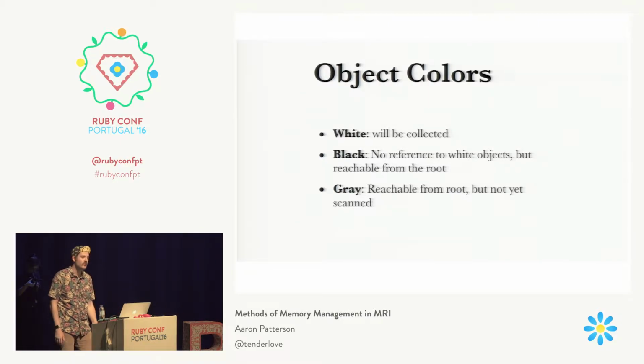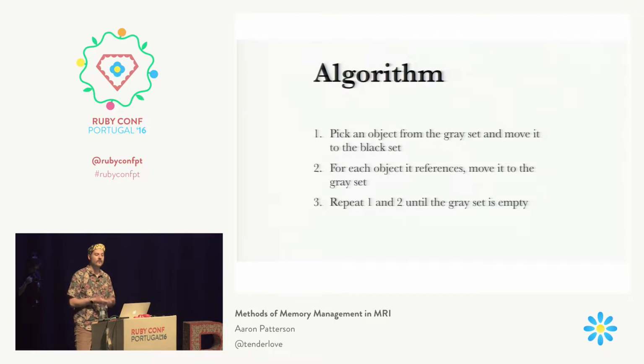So the algorithm is, we pick an object from the gray set and we move it to the black set. Then for each object that black object references, we move those objects into the gray set. Then we repeat steps 1 and 2 until the gray set is empty. Then we know we've traversed through the entire tree.